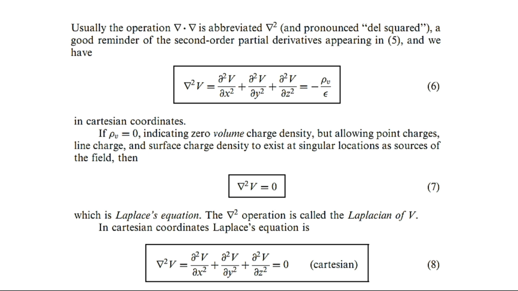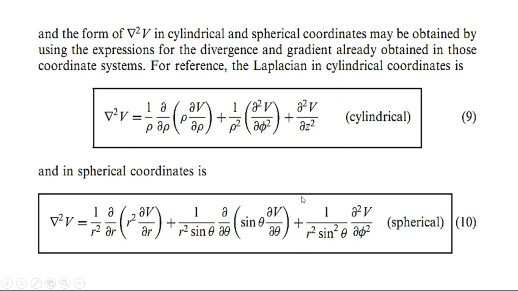If we want to express the Laplace's equation in cylindrical and spherical coordinates, we have to express the gradient and the divergence in those coordinates. The form of del square in cylindrical and spherical coordinates may be obtained by using the expressions for divergence and gradient already obtained in those coordinate systems.